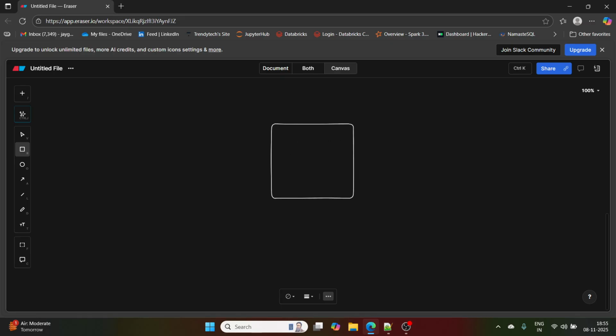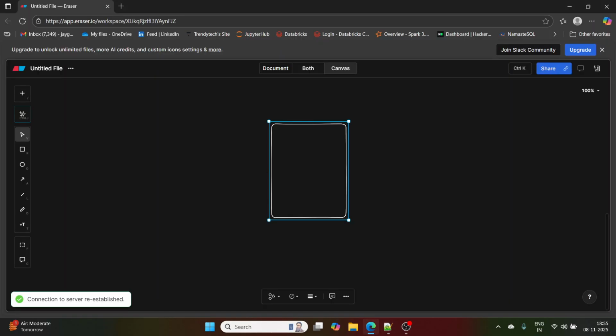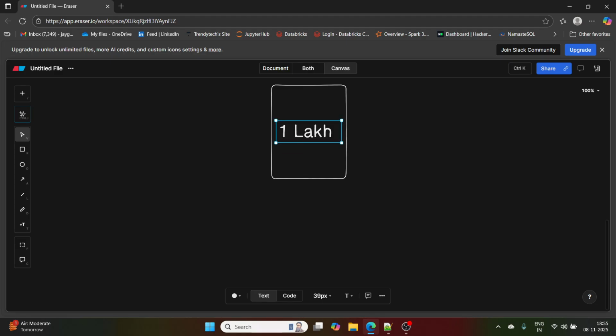What another organization has done, they also have got the same project, same estimation, same things. They have hired one person having 1 lakh per month salary. Now the company is not asking this person to work fully on the project.